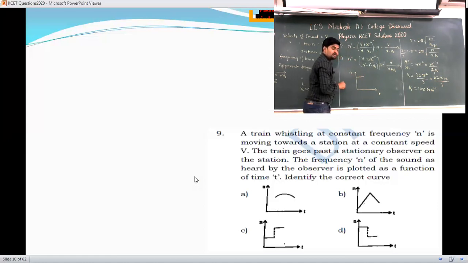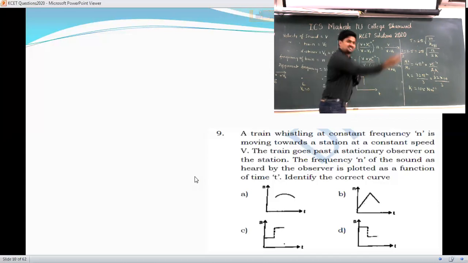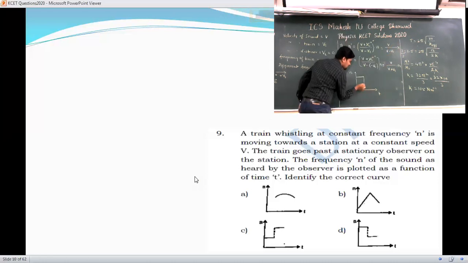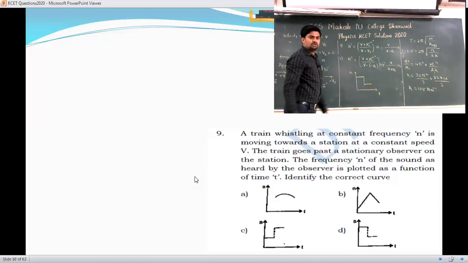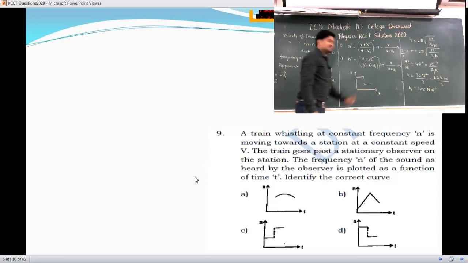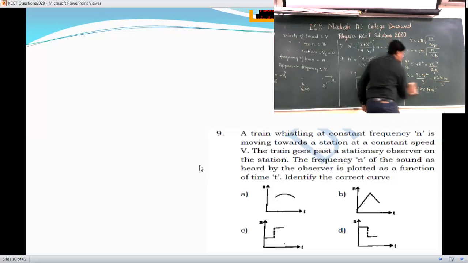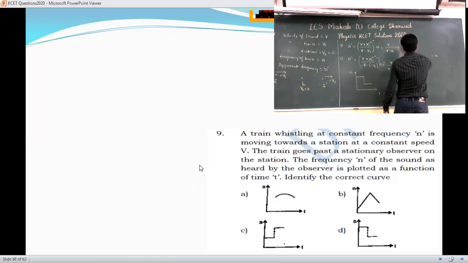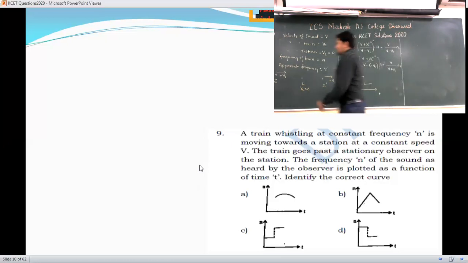But when it reaches the station, its frequency decreases. Now when it passes the station, its frequency again goes on decreasing. This is the graph you can choose here. So option D is the suitable answer. Yes, it is a conceptual question. Check it out. We'll go to the next one.